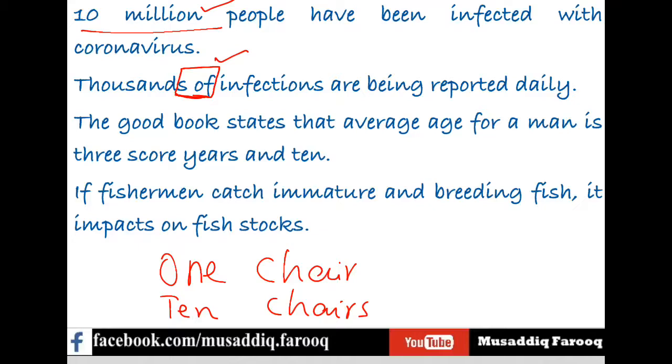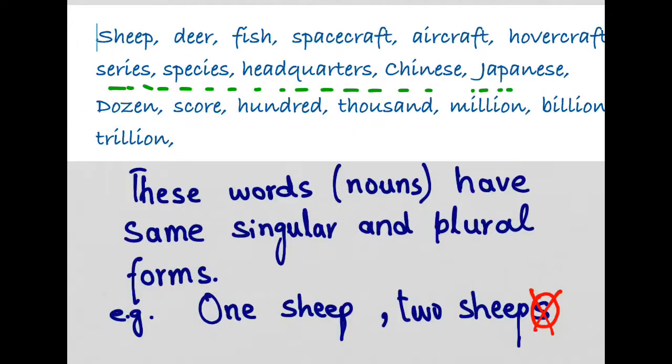If fishermen catch fishes, again it is an incorrect expression; we shall say catch fish. Immature and breeding fish. There is the word fish in this category. This can also be confusing because generally the plural of fish is fish, not fishes. Fishes means different species of fish, different kinds of fish.